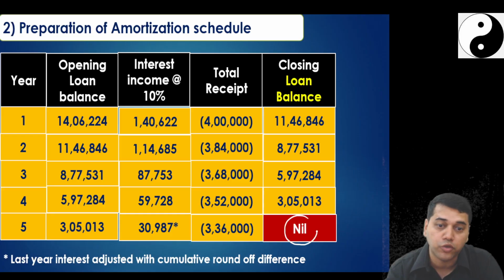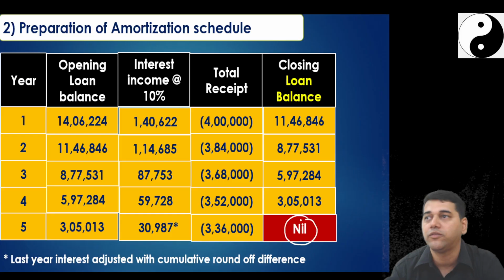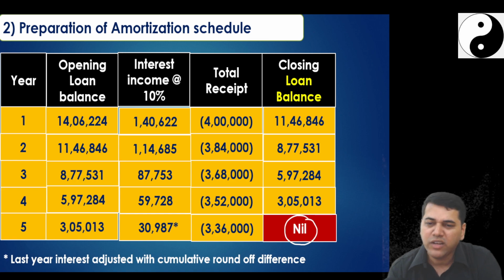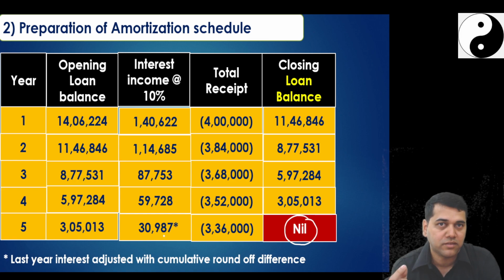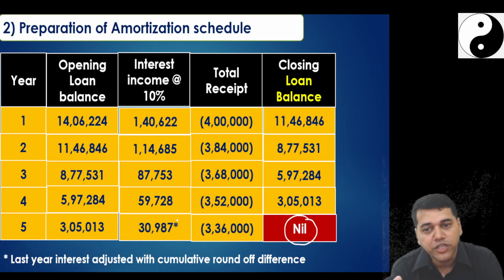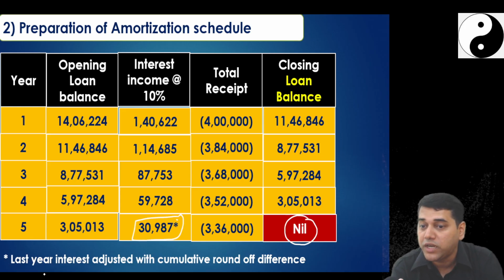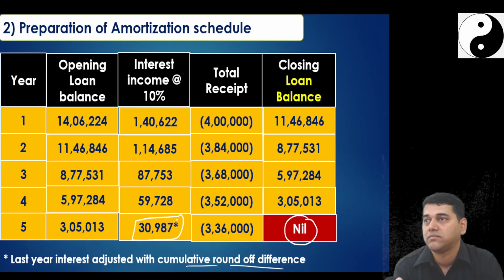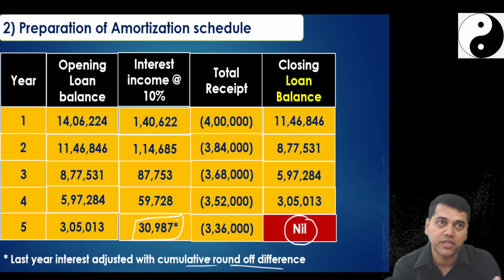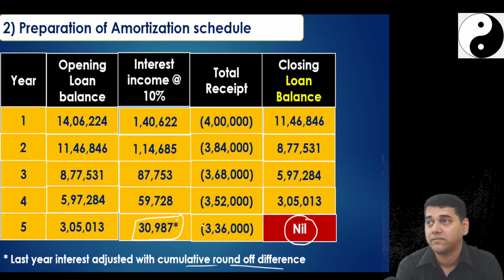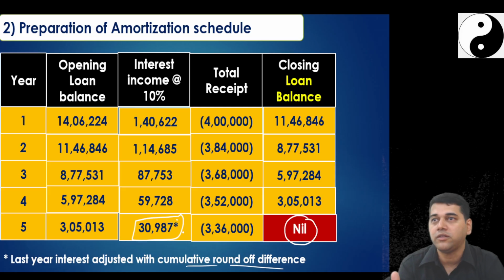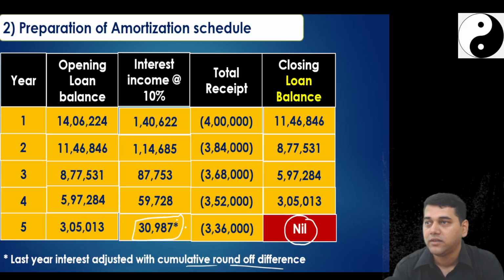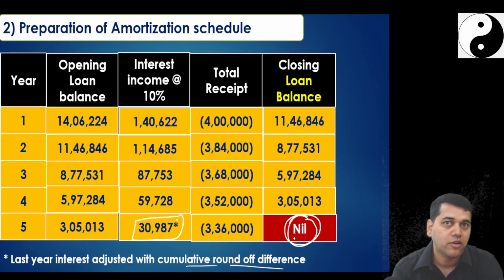It should become 0. If not, that means there is some mistake in your working. You will get one small minor difference. That difference you need to adjust to the last year interest and give one note that the interest of last year is adjusted for the round off difference. If you don't do this, expect some deduction in the marks. It's compulsory. And if you get a big difference, some 25,000 and all, then please recheck your working. This should become 0.